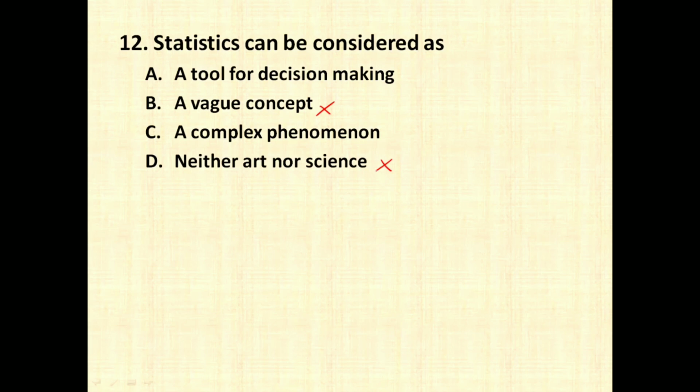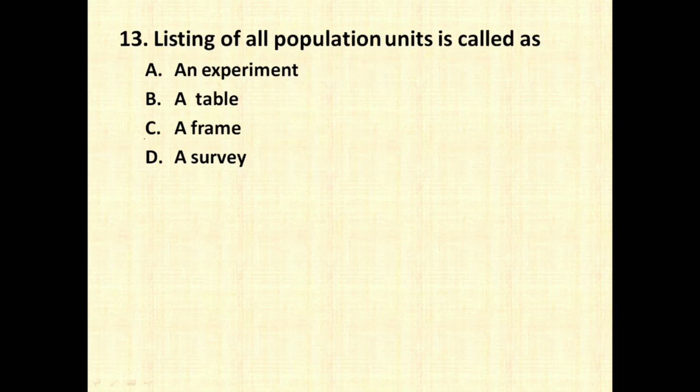So tool for decision making and a complex phenomenon, if you consider from these two, option number C, a complex phenomenon, will be the correct answer. Listing of all population units is called as an experiment, a table, a frame, a survey. So right answer is option number C, a frame.